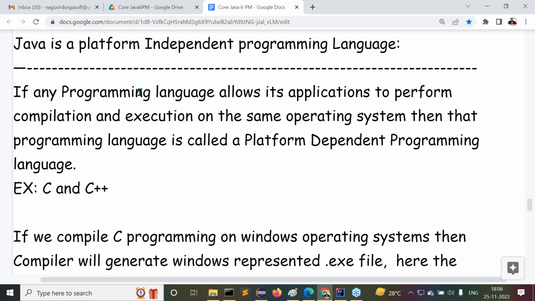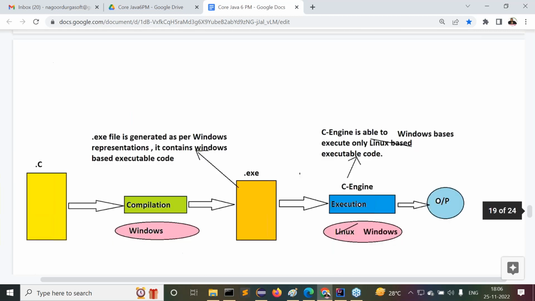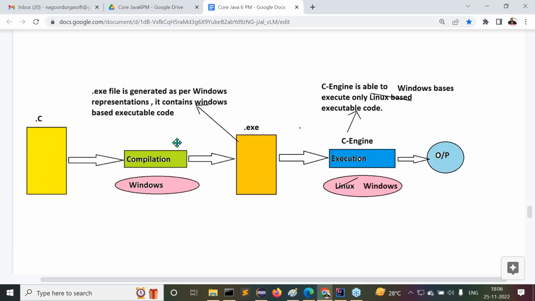If we compile any C program on the Windows operating system, it will generate a Windows represented .exe file. The .exe file contains directly executable code as per the Windows representations. This .exe file will be executed under the Windows operating system only.